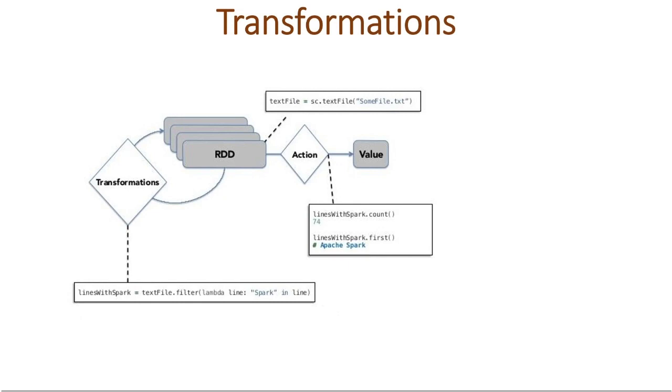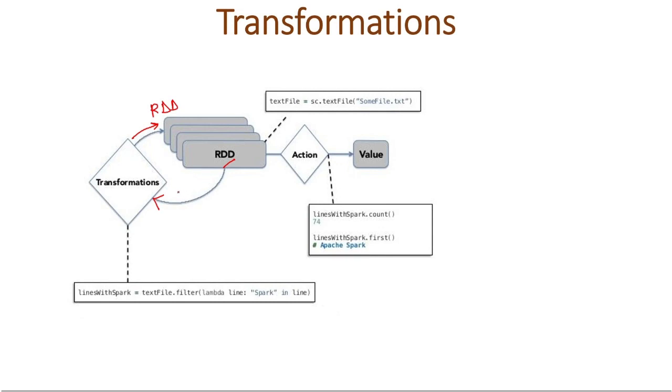So what is transformation? Transformation is an operation which we apply on an RDD, and the input of the transformation is an RDD. If you see, the input to a transformation is an RDD and the output is also an RDD. So it is a function that takes an RDD as input and produces an RDD as output. You can say that it is producing a new RDD by using an existing RDD.